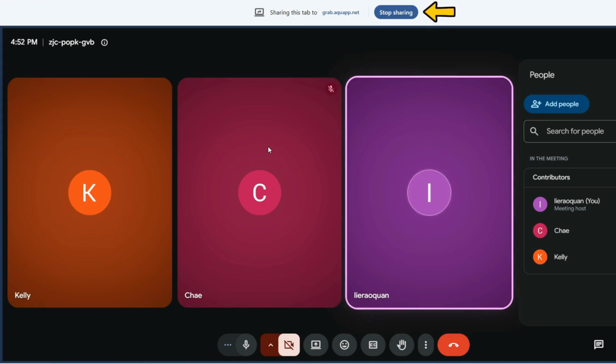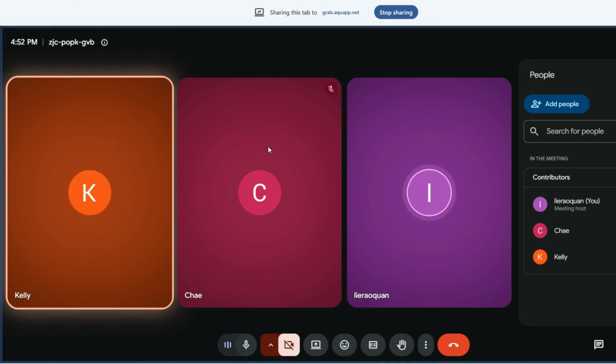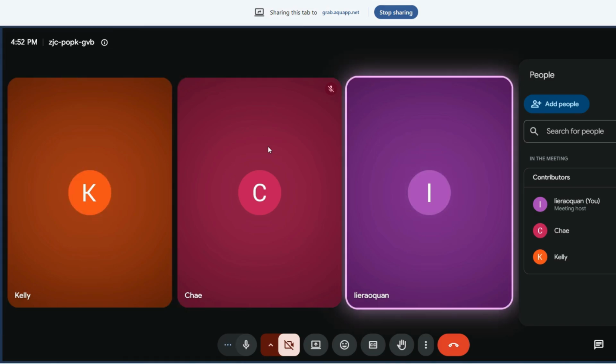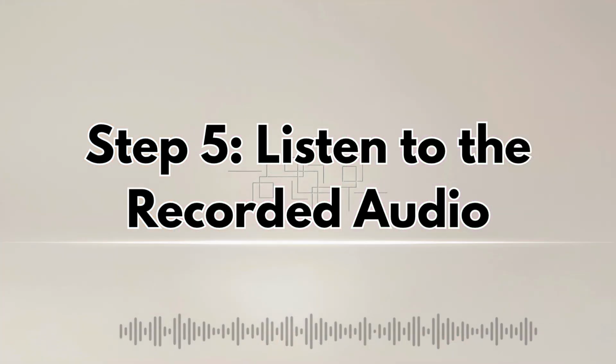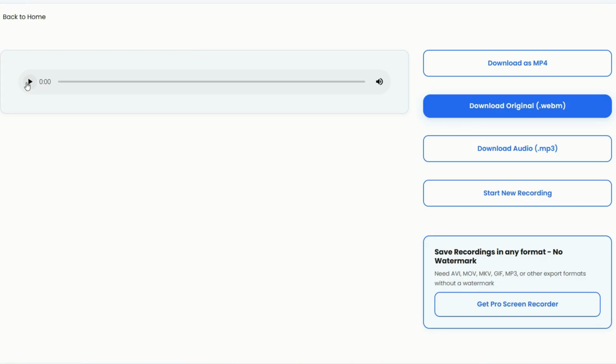When the meeting is finished, click Stop Sharing to end the recording session and process your audio file. Play back the recording to confirm that all key discussions are clear and that no important parts were missed. This helps ensure the recording is usable for notes and review.